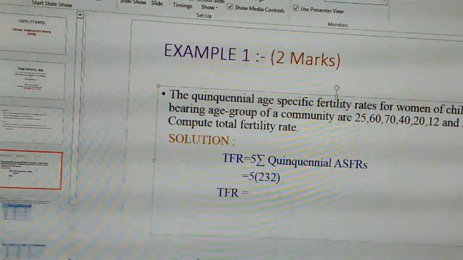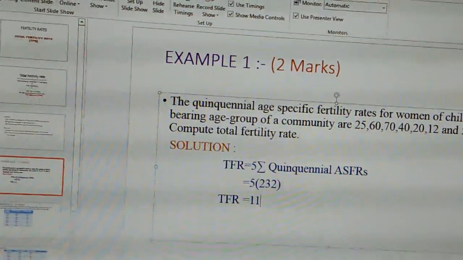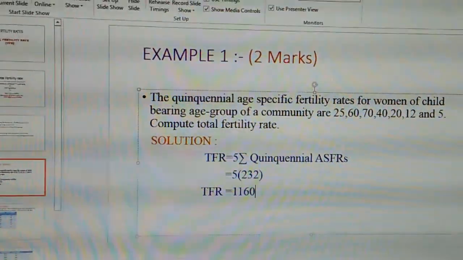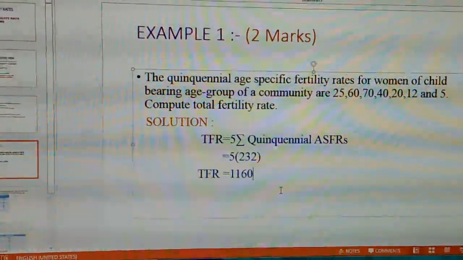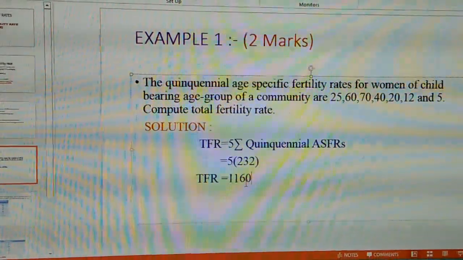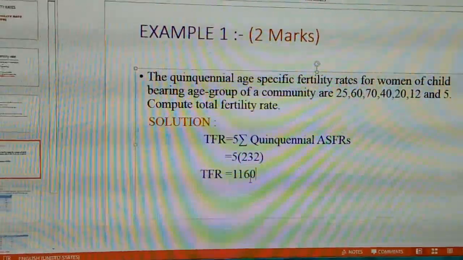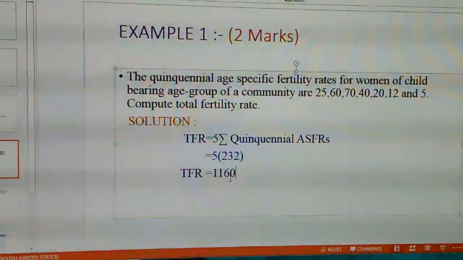5 into 232 gives you 1160. So this is the answer for the particular problem. So the TFR for the childbearing age group of a community is 1160. This is how we have to calculate a 2 marks question when the direct ASFR values are given.